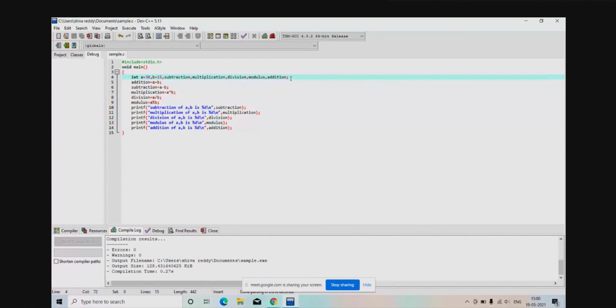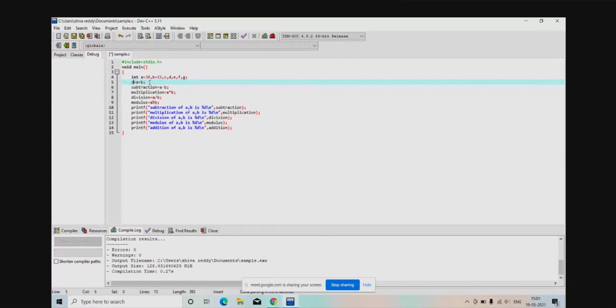So instead of declaring subtraction, multiplication, division, modulus, addition, which was for your understanding, we have declared those things. Now I want to do some changes here. Now what I'll do is C comma, B comma, E comma, F comma, G. How many do we need? 1, 2, 3, 4, 5. Okay, no issue. Good. Now I need to do the changes also.